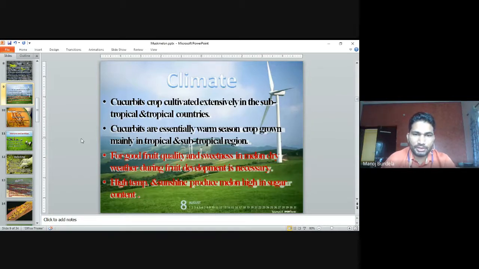High temperature and sunshine produce melons high in sugar content. If the temperature increases, the sugar content will increase in melons like watermelon and muskmelon.